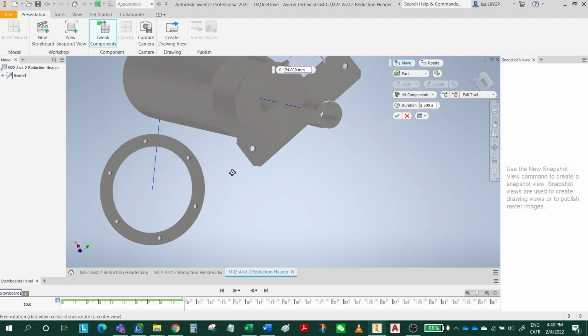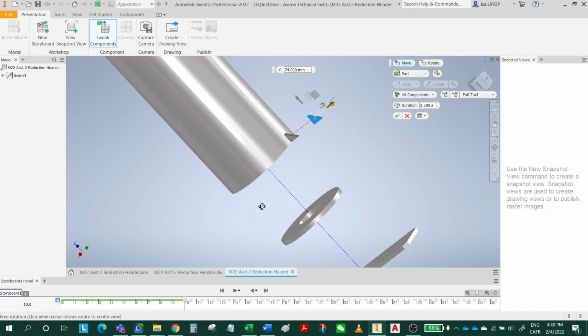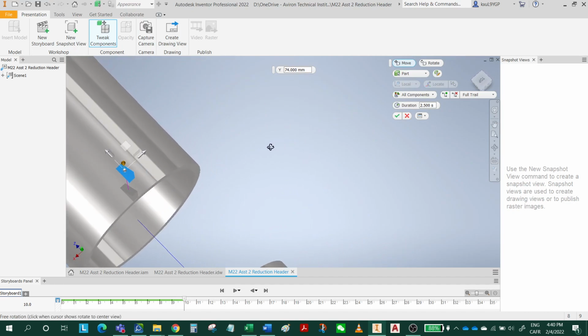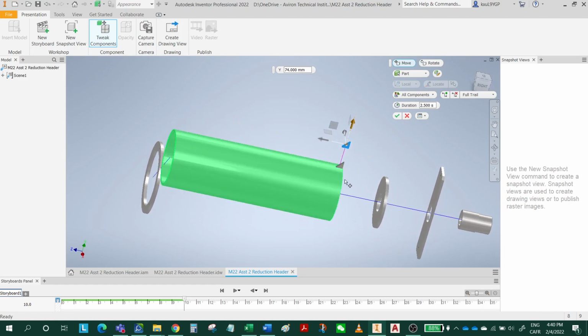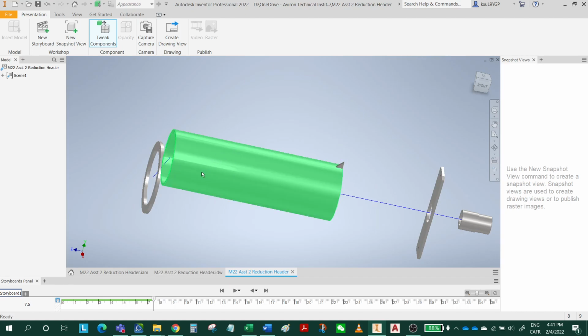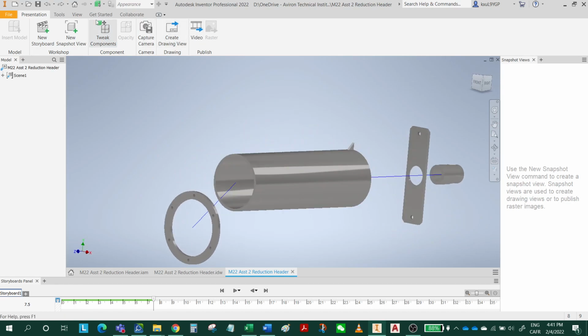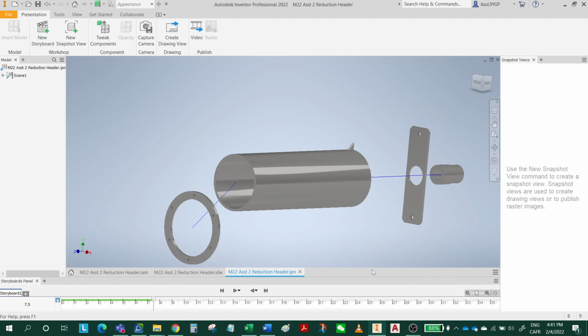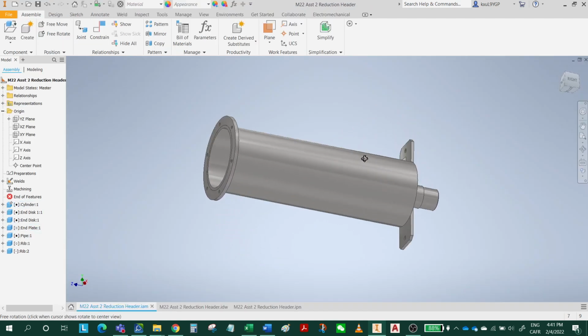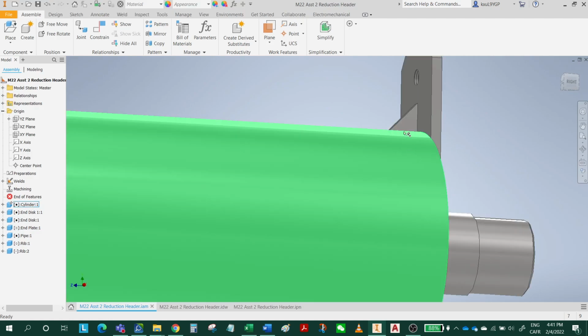Where is my second part? I think my assembly has problems. You see, I have both of them assembled in the same location. I'm gonna Control Z. Okay. Gonna save this file first. Click Save. I'm gonna go back to my assembly. Yes, see, I don't have the second part at the bottom, so both of them are on the top.